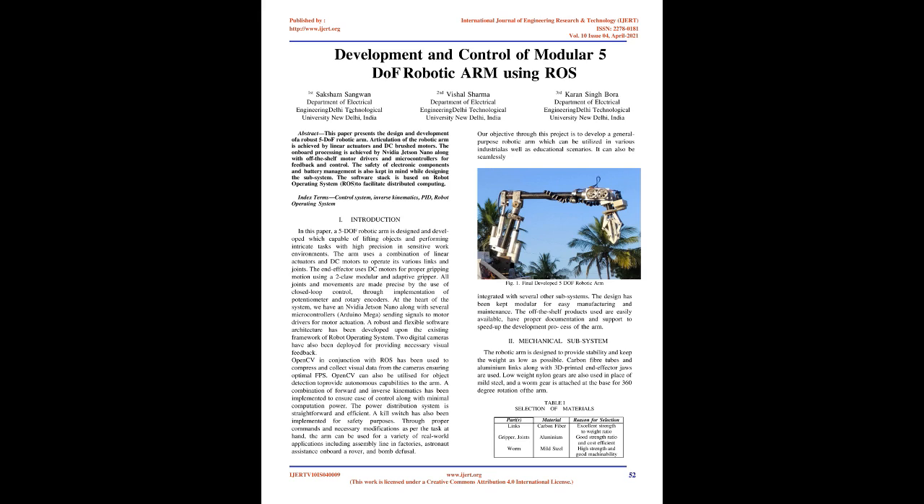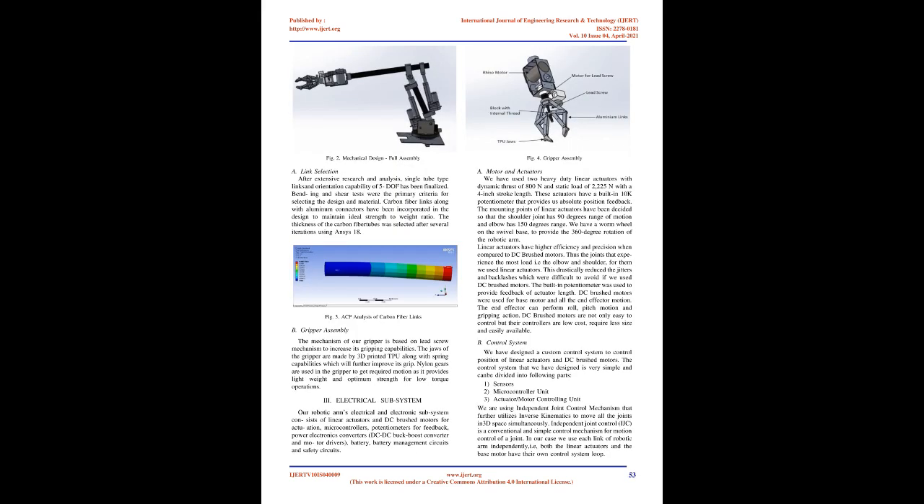2. Mechanical subsystem. The robotic arm is designed to provide stability and keep the weight as low as possible. Carbon fiber tubes and aluminium links along with 3D printed end effector jaws are used. Low-weight nylon gears are also used in place of mild steel, and a worm gear is attached at the base for 360-degree rotation of the arm.